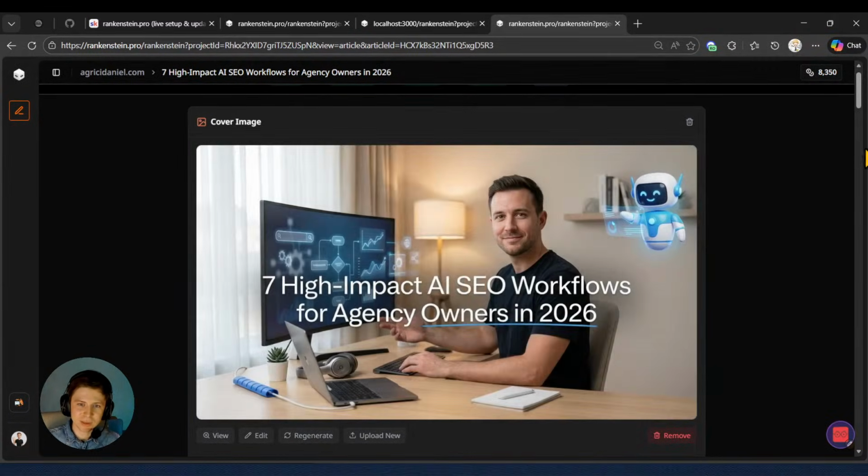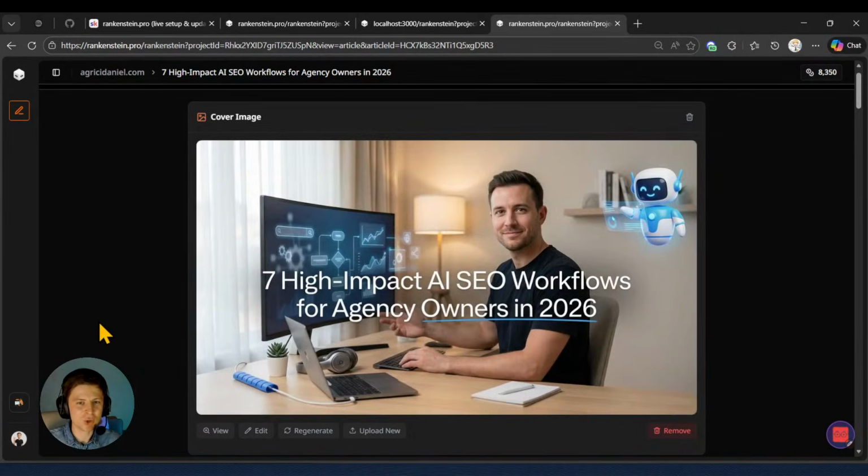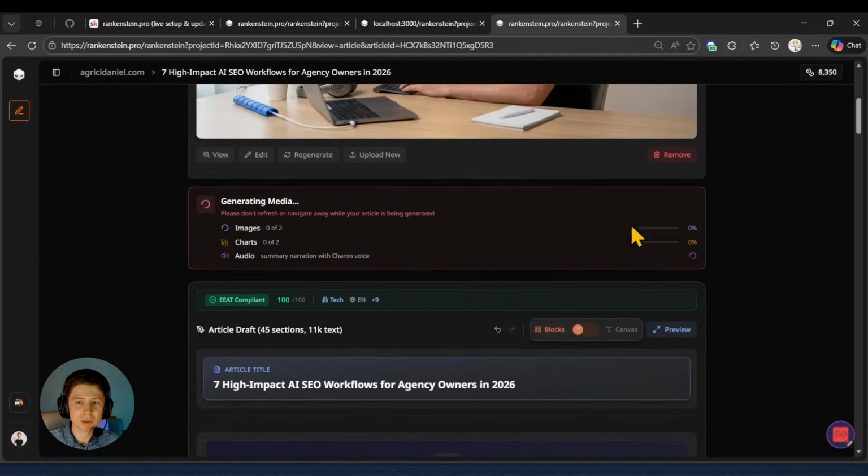And look at that. Boom. Wow, okay, this is a nice cover image. 7 high impact AI SEO workflows for agency owners in 2026. Not bad, not bad. Look at this. This is a good cover image. And as I'm going to scroll down right now, you can see that currently it's generating the media.